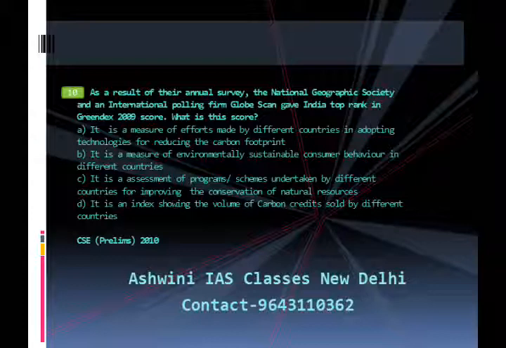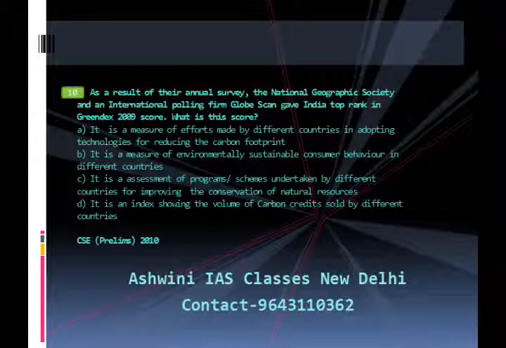B. It is a measure of environmentally sustainable consumer behavior in different countries. C. It is an assessment of programs or schemes undertaken by different countries for improving the conservation of natural resources. D. It is an index showing the volume of carbon credits sold by different countries. This question has appeared in Civil Services Prelims Examination 2010.